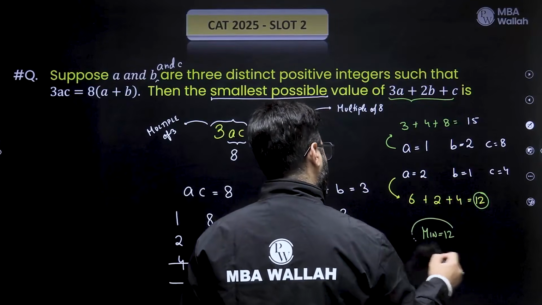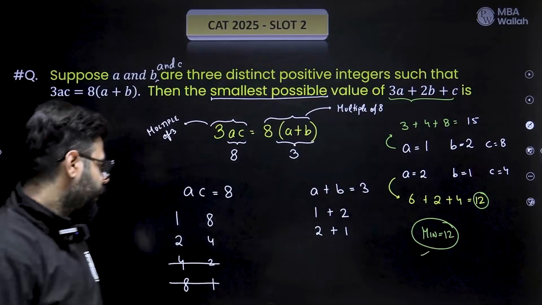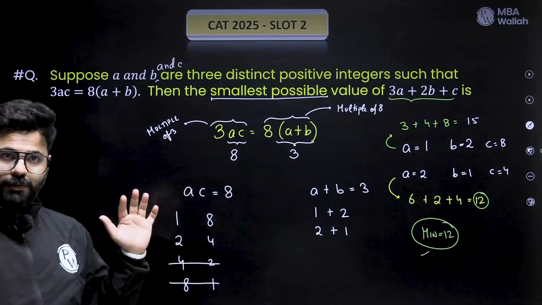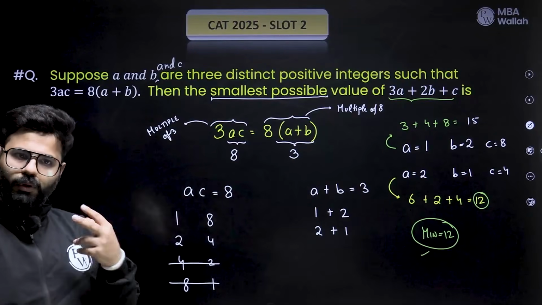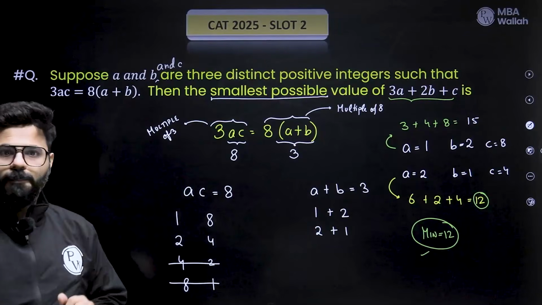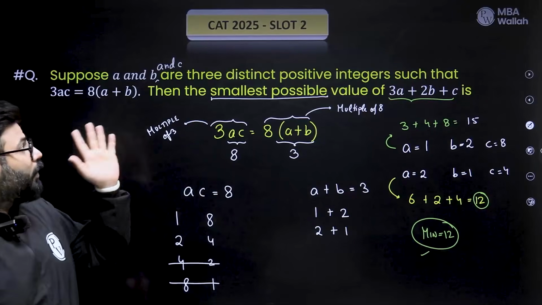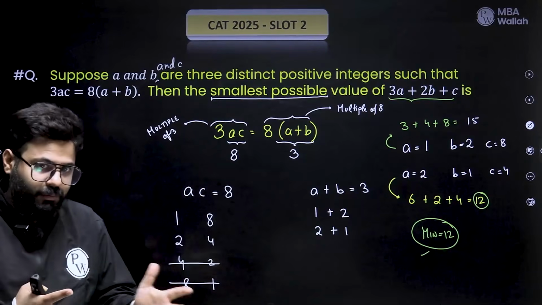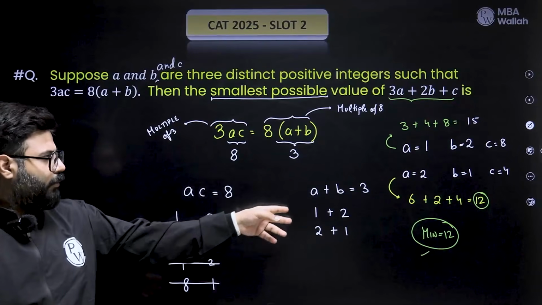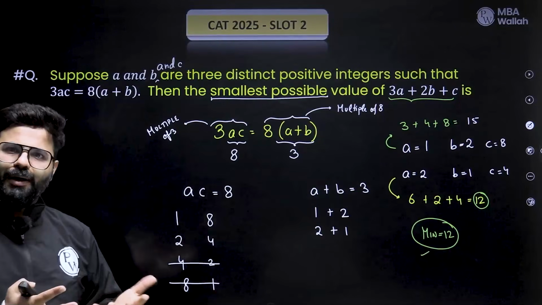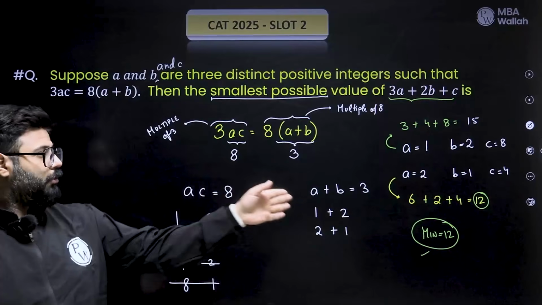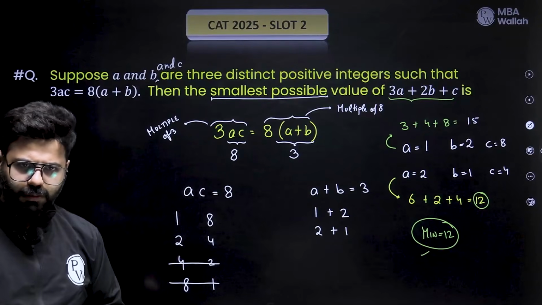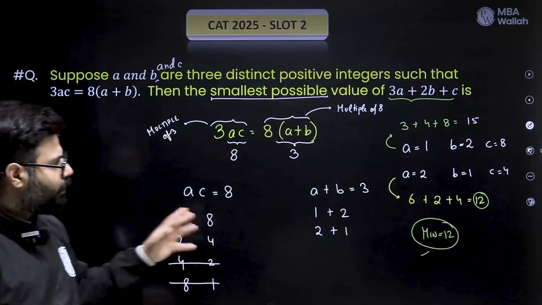A pure aptitude question, right? Do you see the modern CAT now, guys? We have done these kinds of questions in the last class. I gave you AB 127, there was only one possibility. CAT asked that in 2025, isn't it? But you have to think that way, and start thinking from there, because this will give you just 2 possibilities, very limited, while this will give you multiple. 1 plus 2, 3. 2 plus 1, 3. You cannot even have a 3 plus 0. So, a beautiful question, a lot to learn from it.